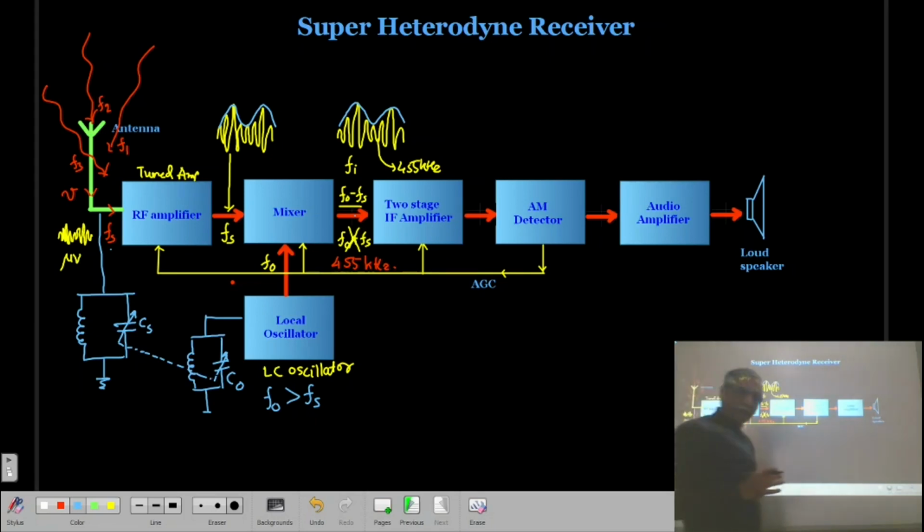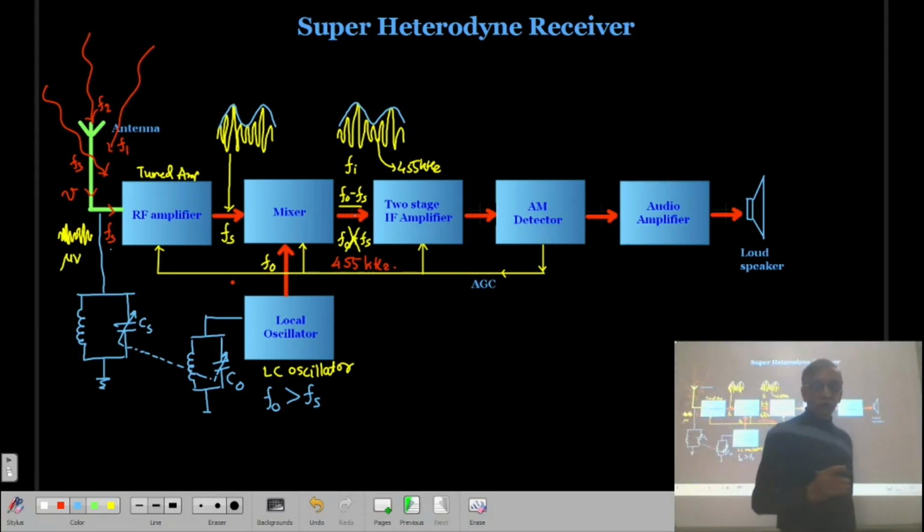That is a mechanical connection. So whenever you tune, whenever you change the position of this capacitor CS, then simultaneously the oscillator capacitor will also change. If CS increases, the oscillator capacitor will also increase. If CS decreases, the oscillator capacitor will also decrease.